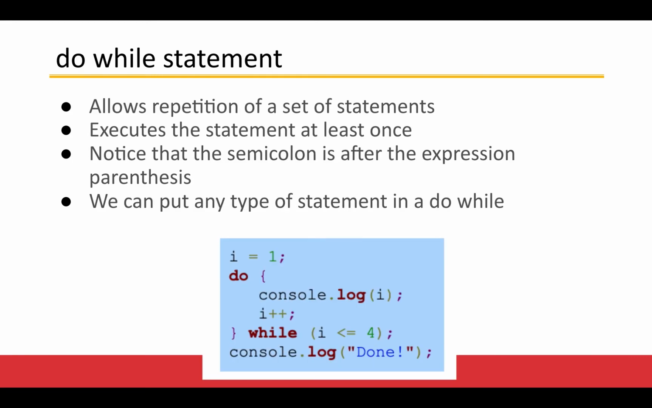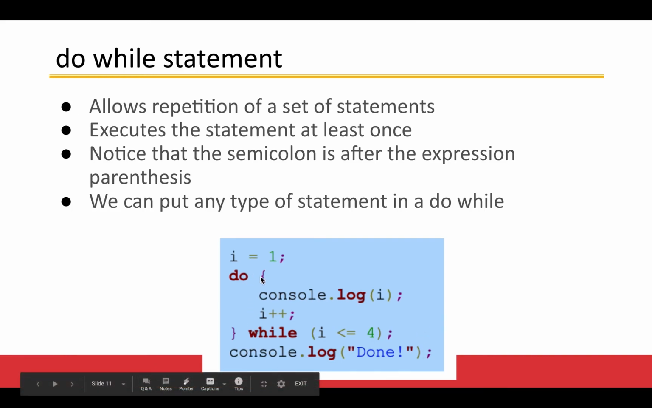A little bit similar to a while loop, but a do while loop allows us to repeat a set of statements. And the advantage of a do while loop is that a do while executes at least once. Okay, so notice in this case we have, hey, do this, and then we're going to check the condition. So then while I is less than or equal to 4, the semicolon goes after that while loop.